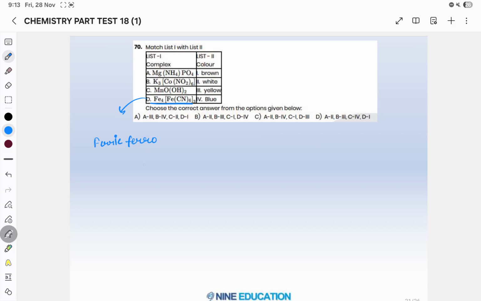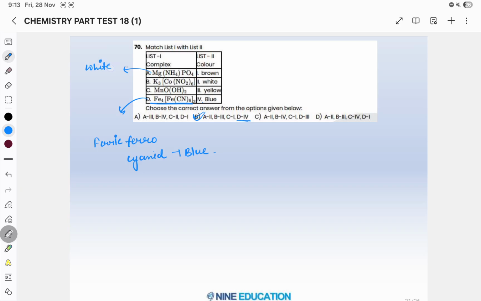Okay, so ferrocyanide is what color? Blue color. Then from option elimination only you can do that. For D it should be 4. For D, 4 is given only in B, whereas in the rest of them it is not given. But we will discuss this color also. For A it will have white color.